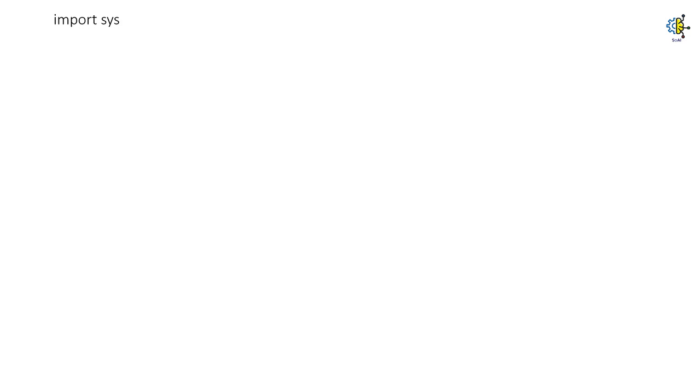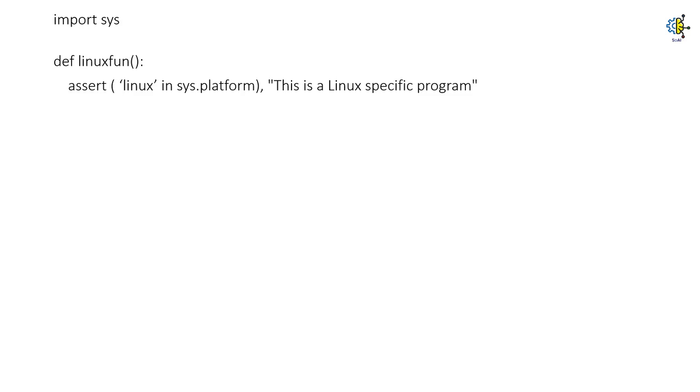Here we have an example. I am importing the sys module and I am defining a function called Linux Fun. Here I am using an assert statement which is essentially checking the type of platform that I am using to run my Python program. As you can see, it says Linux in sys.platform and the message is this is a Linux specific program. So what this function will do is it will check the type of system that you are working on and it will let the program run if you're working on a Linux platform.